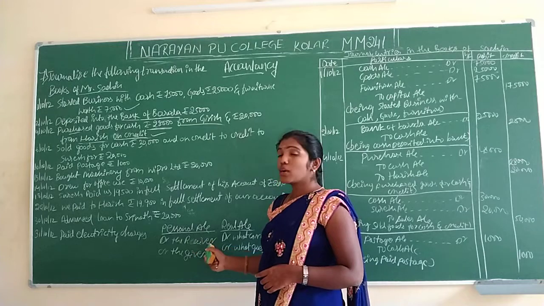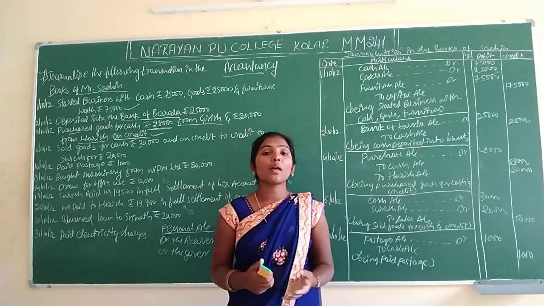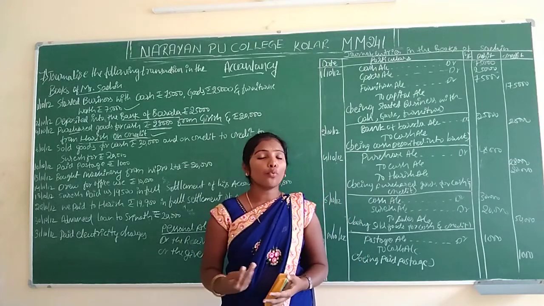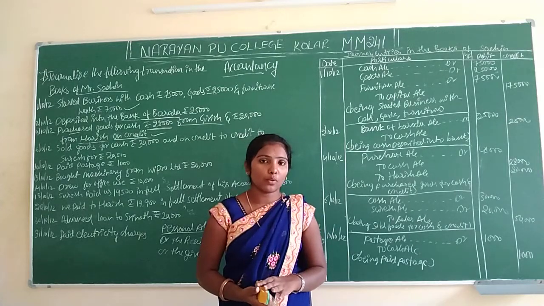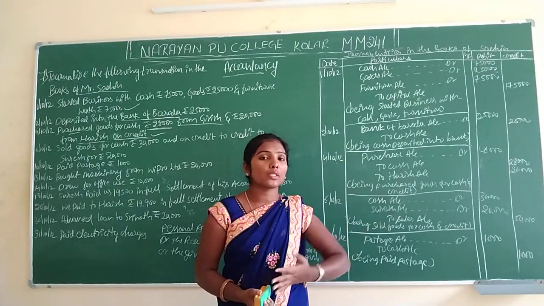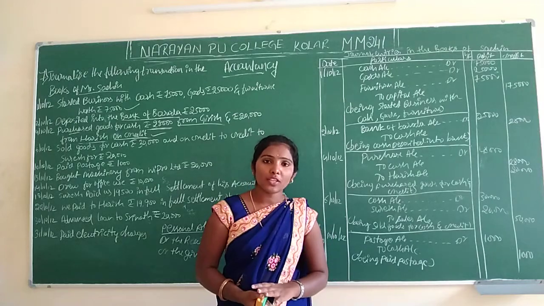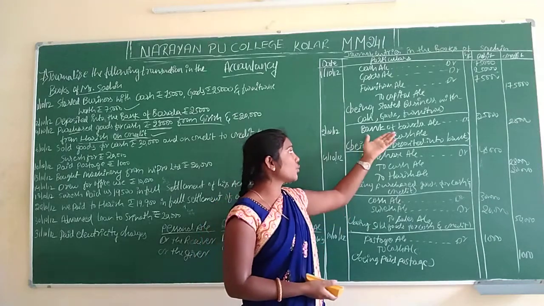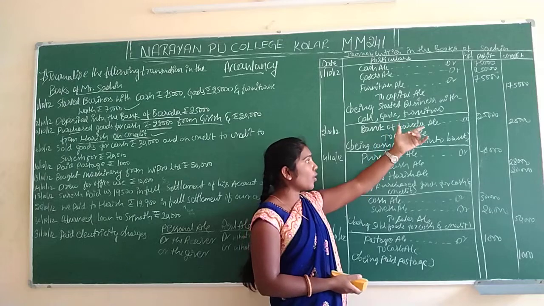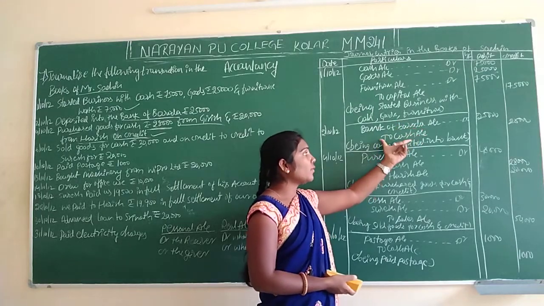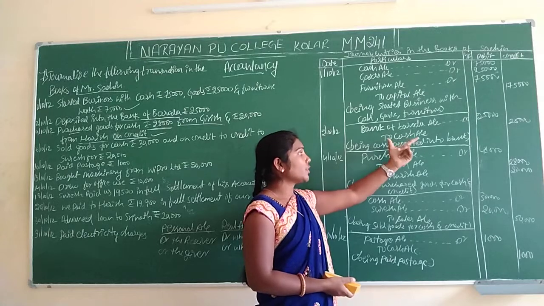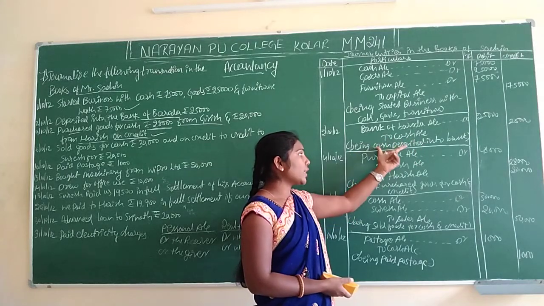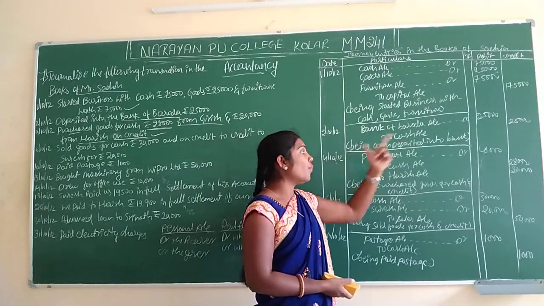The bank will receive, and we will give the cash here. Who is going to receive? The Bank of Baroda. What we will give is cash. To cash account, being cash deposited into bank.